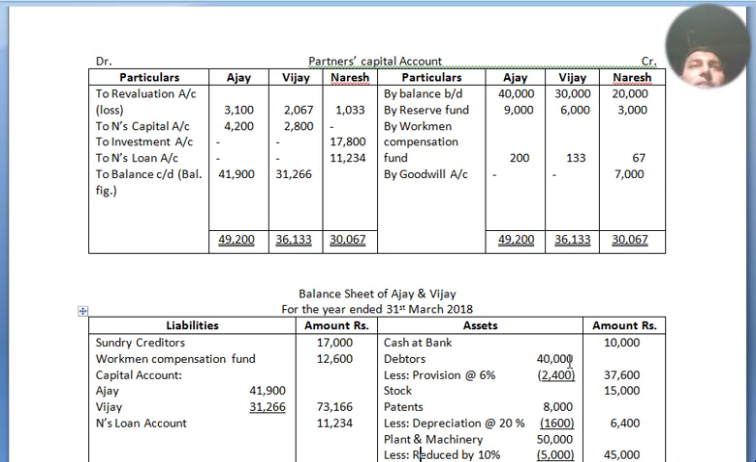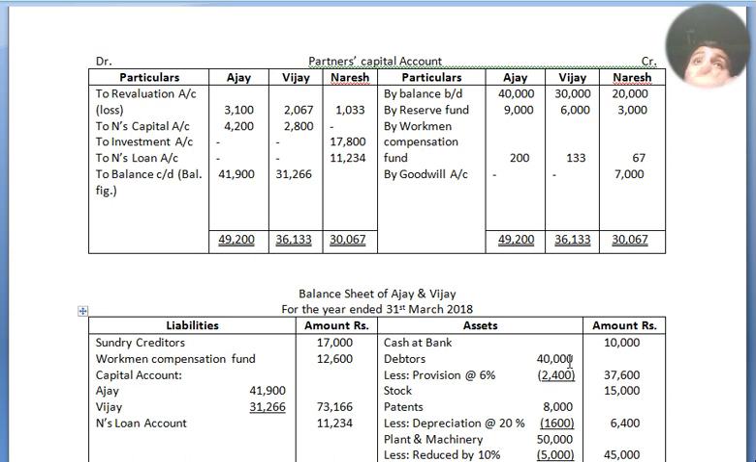Now we move to our debit side. It's the revaluation total loss, so we write this total loss directly to the capital accounts: Ajay 3,100, Vijay 2,067 and Naresh 1,033. To Naresh's capital account, because Ajay and Vijay made a distribution of 7,000 for the goodwill which they paid to Naresh, the retiring partner: 4,200 and 2,800 in their profit sharing ratio. To investment taken by Naresh at the rate of 17,600, which I have already mentioned, and it made an appreciation also in the revaluation account.